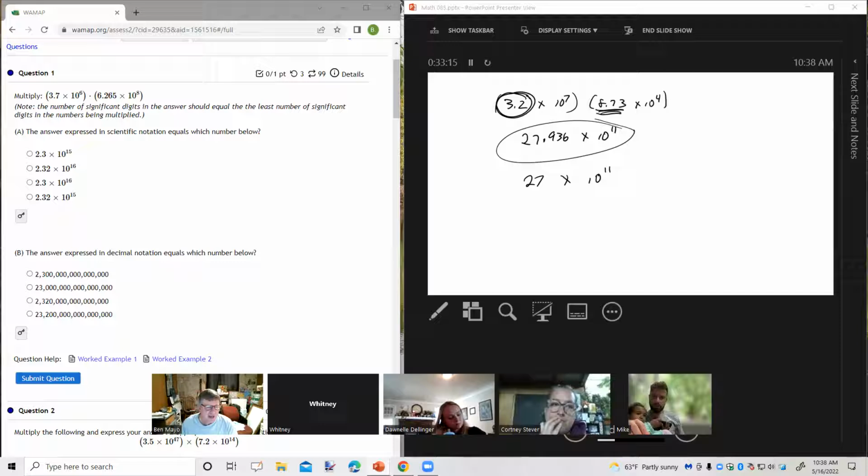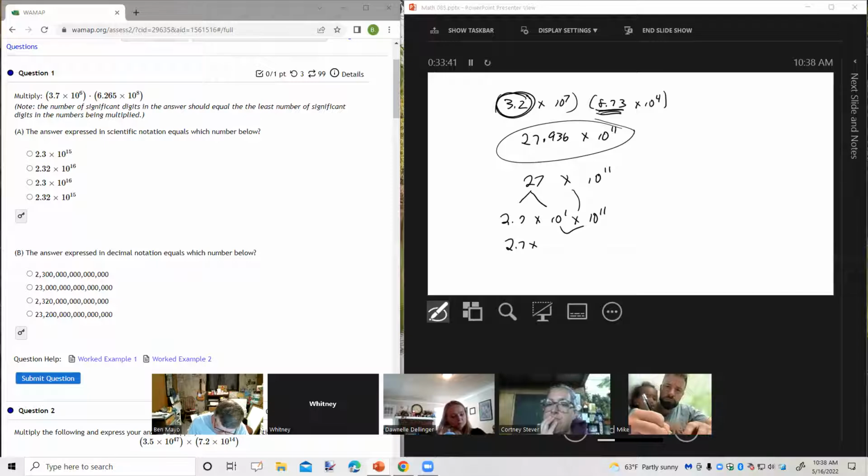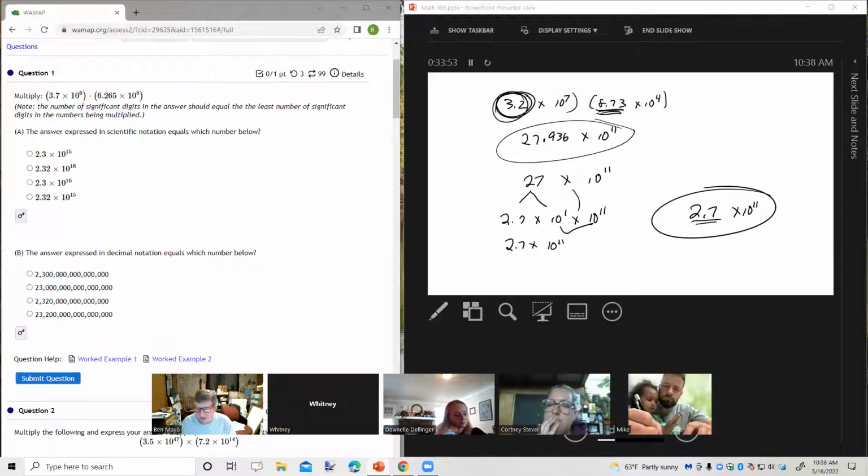The second piece, it says the answer expressed in scientific notation equals which number? Well, this number isn't in scientific notation, is it? So what we're going to do is this: we're going to take the 27 and write it in scientific notation. Okay, 2.7 times 10 to the 1. Then we're going to bring down this power of 10 that we already had, and then we're going to put them together. So our final answer is 2.7 times 10 to the 11th power. It's in scientific notation, and it has the same number of significant digits as the least accurate piece of information.